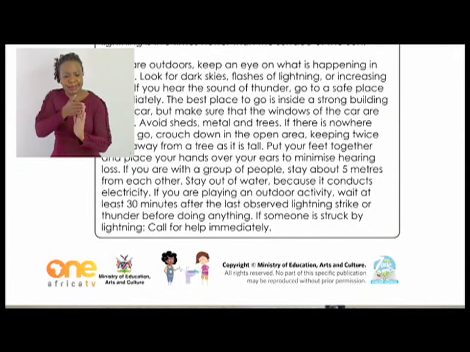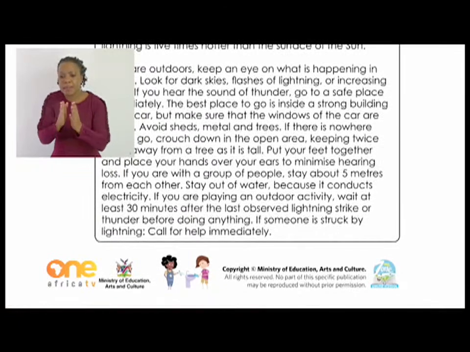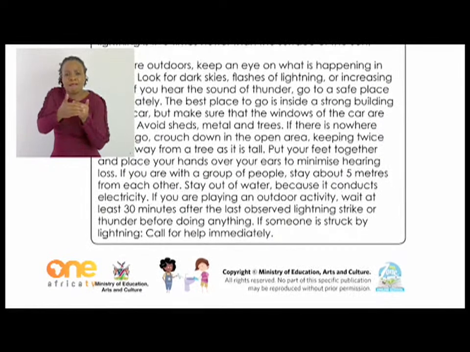The best place to go is inside a strong building or in a car, but make sure that the windows of the car are closed. Avoid sheds, metal, and trees. If there is nowhere safe to go, crouch down in the open area, keeping twice as far away from a tree as it is tall.